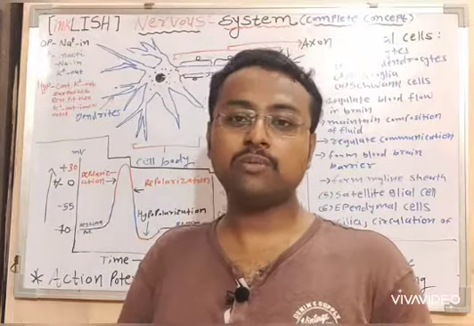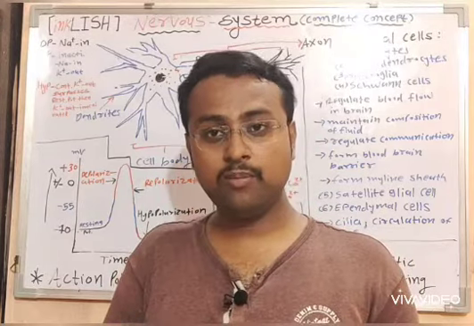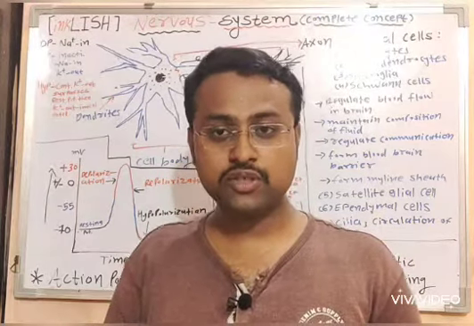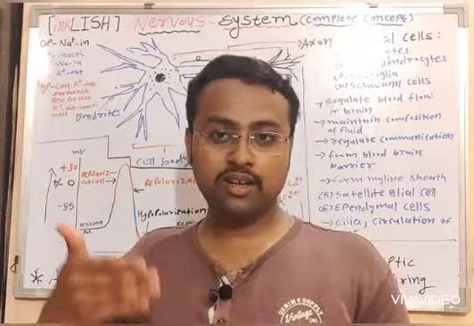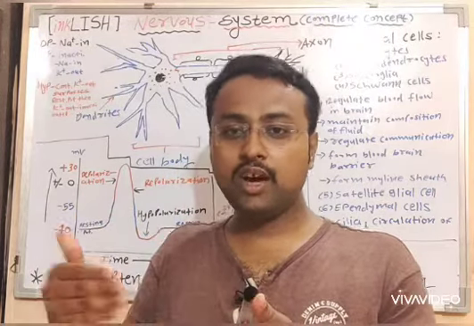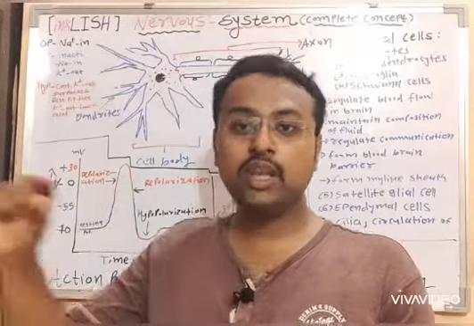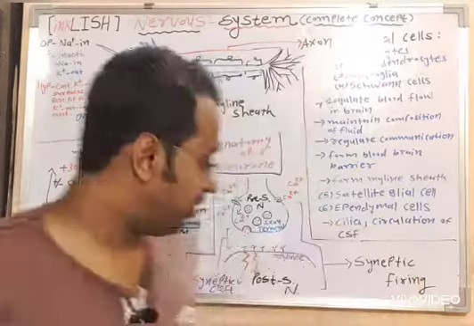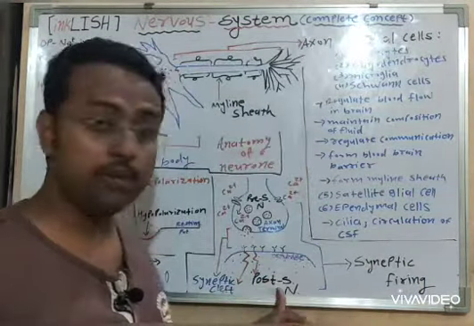The overall action potential will be generated and it will move through the boosters, and again the impulse will be conducted across the membrane of the postsynaptic neuron.